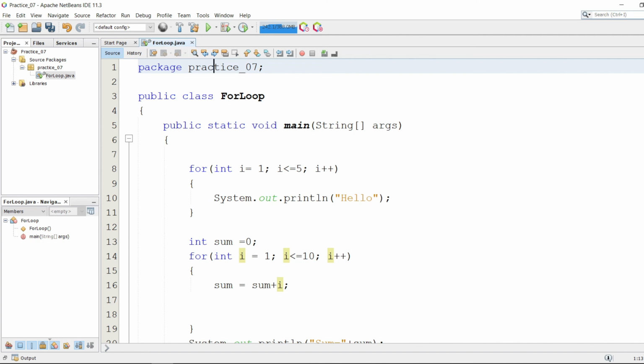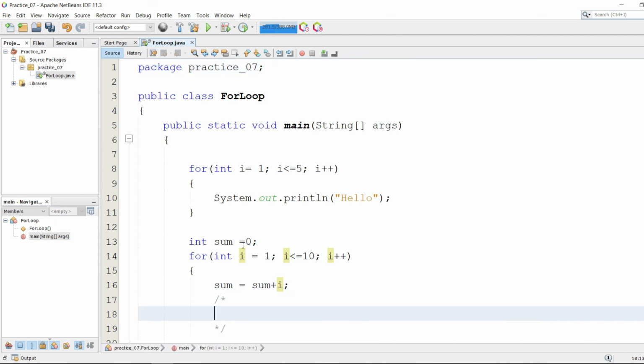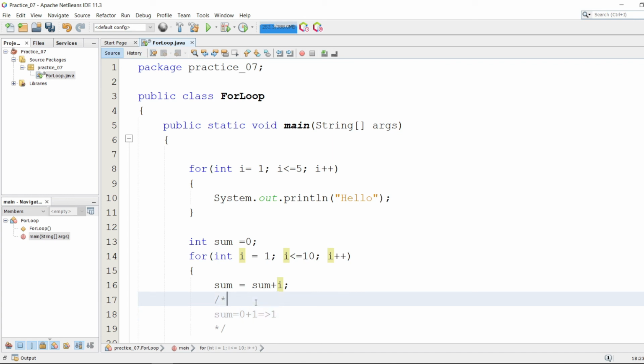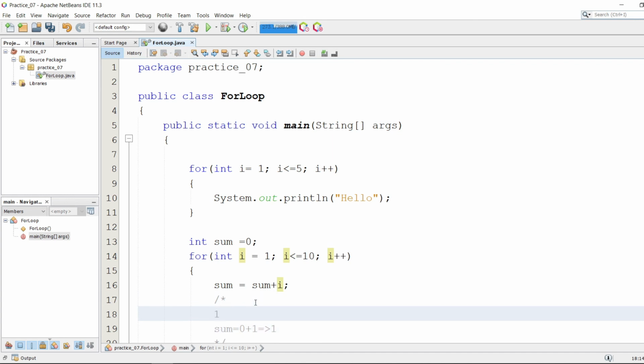The logic behind getting the sum is, in the first iteration the value of sum is initialized to 0, and we get sum equals 0 plus the value of i, which is 1 here. So this gives the result as 1 in the first iteration.